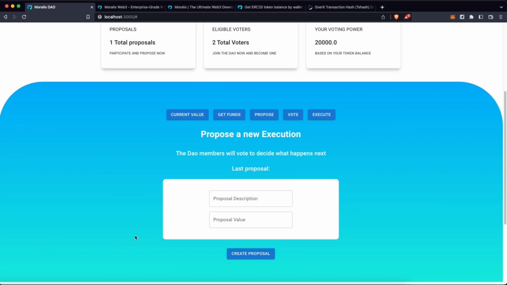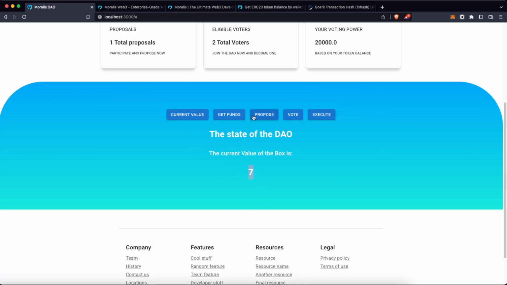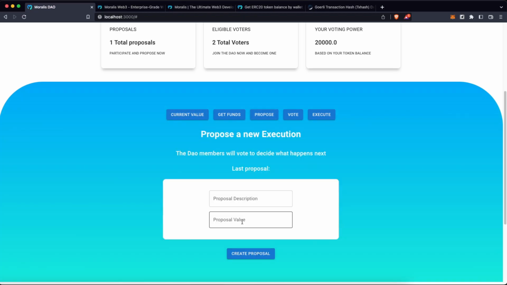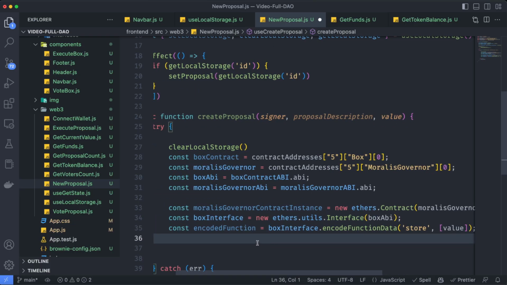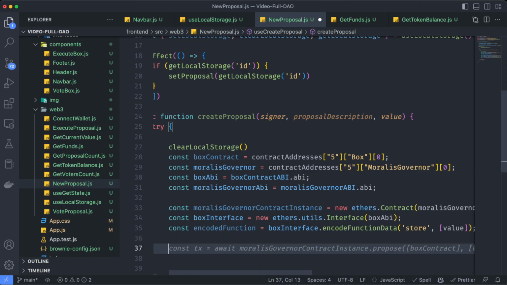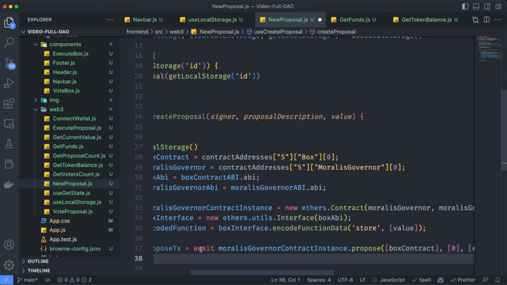As you know, the value of our contract is 7, so when we create a new proposal with a description and a value, this value is going to be the one which is going to be sent as a proposal, and once the voting process is over, the DAO participants are going to decide if they are going to change or not this value.